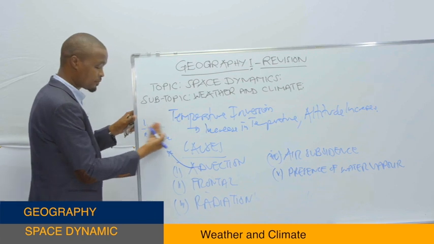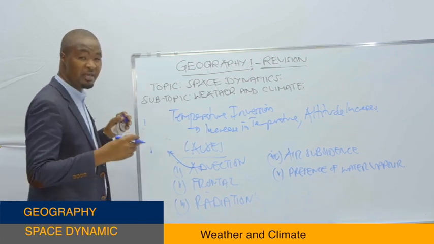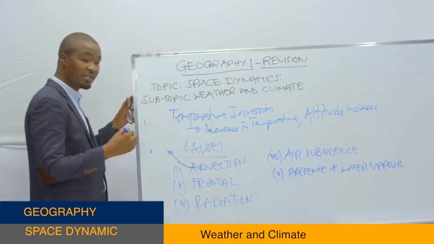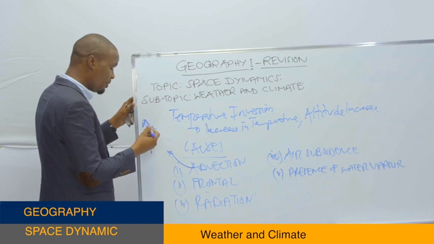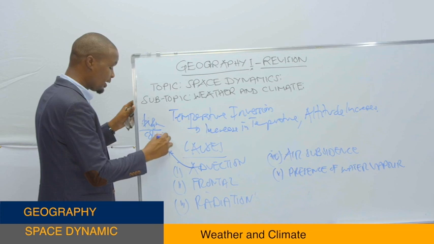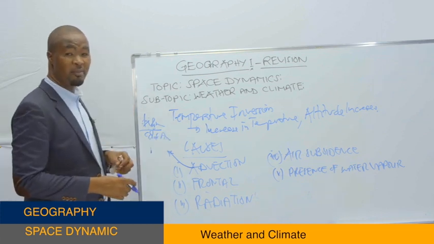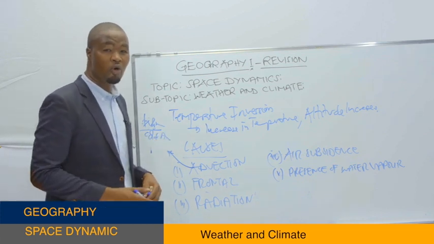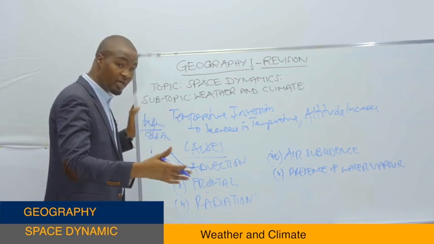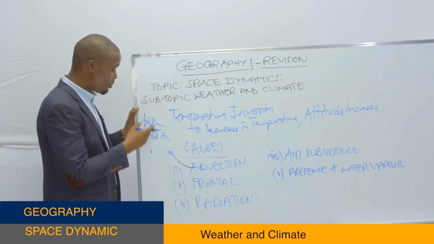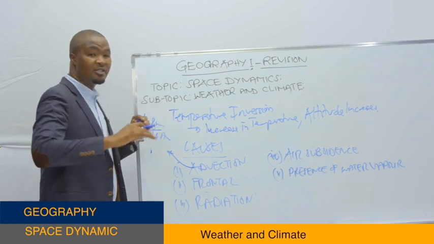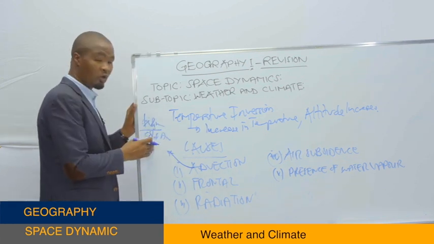Then we go to the frontal. Frontal refers to the meeting of two air masses, the warm air masses and the cold air masses. So the meeting of the two air masses sometimes may form a cold air mass, if the cold air mass is large in volume compared to the warm, or it may form a warm air mass in case the warm air is large compared to the cold air masses.